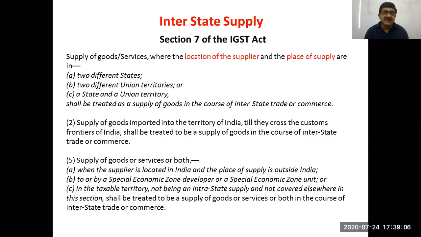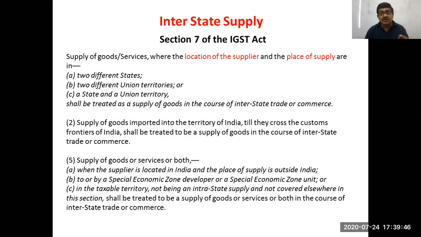Okay. Then subsection 2. This is supply of goods imported into the territory of India. So this is what we talked about, that interstate supply includes import and export also. Subsection 2 of section 7 is clarifying that supply of goods imported into the territory of India till they cross the customs frontiers of India shall be treated as a supply of goods in the course of interstate trade or commerce. So that will also be treated as interstate. There are no specific provisions under GST for charging GST on import and export. This is already covered under the definition of interstate supply.